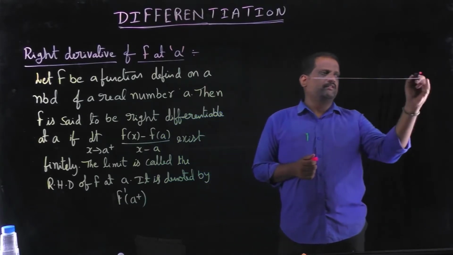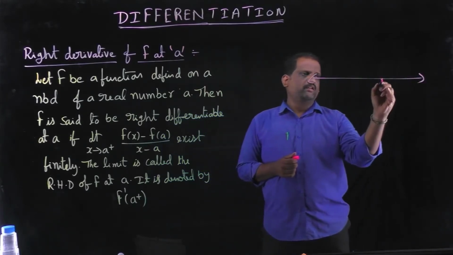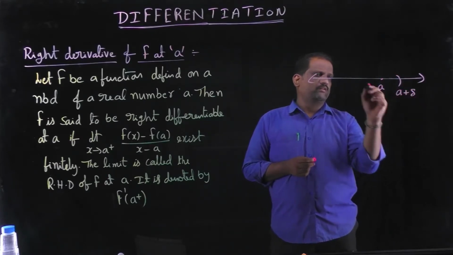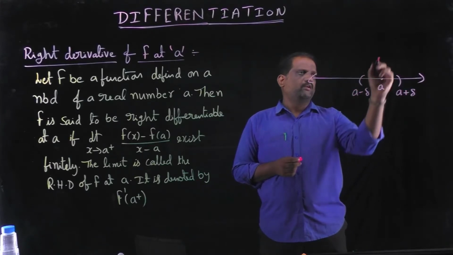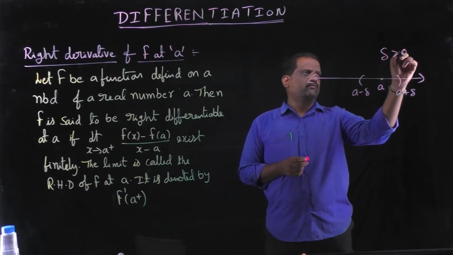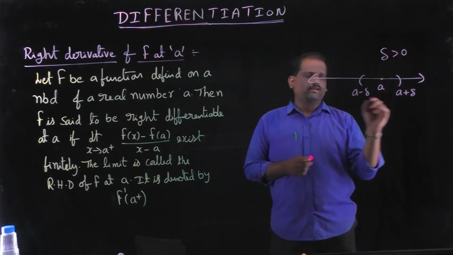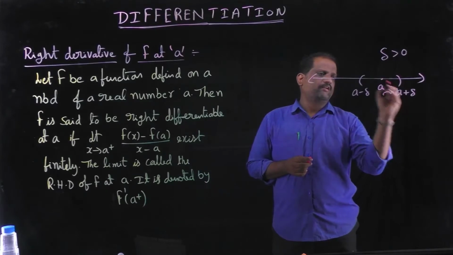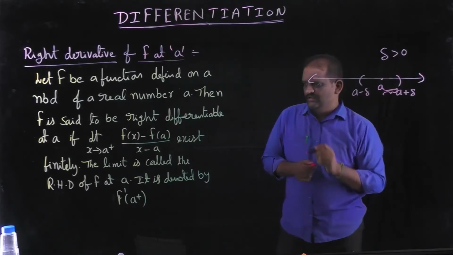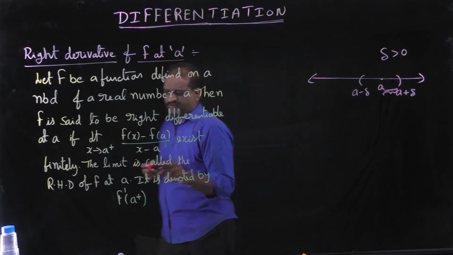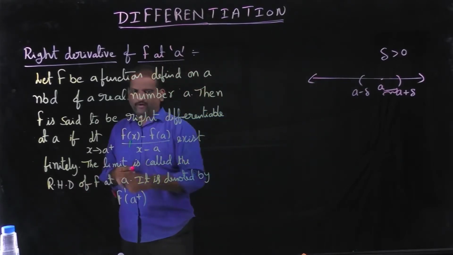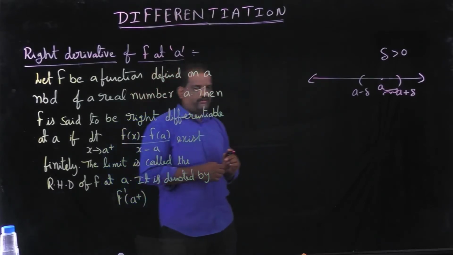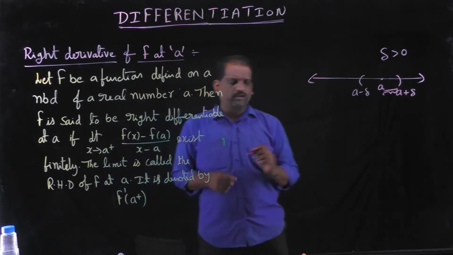See, this is the real line. a is any point on the real line. a plus delta, a minus delta. Delta is a very small value and also positive. Then this limit exists for the right side of a. For the right side of a, the limit is called the right hand derivative of f at a. It is denoted by f dash of a plus.